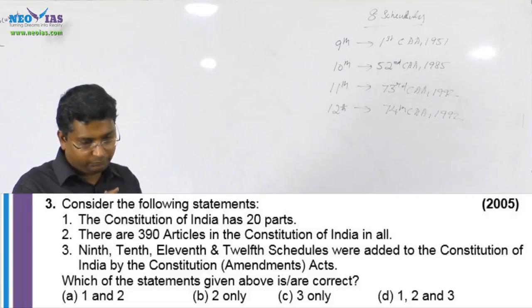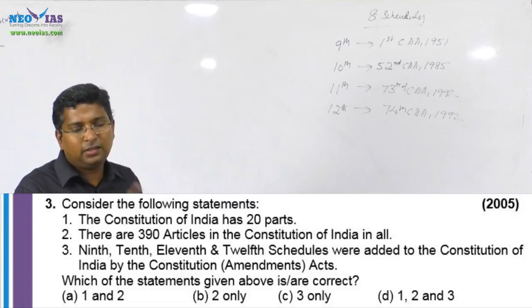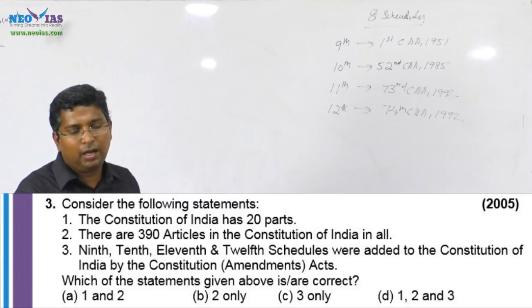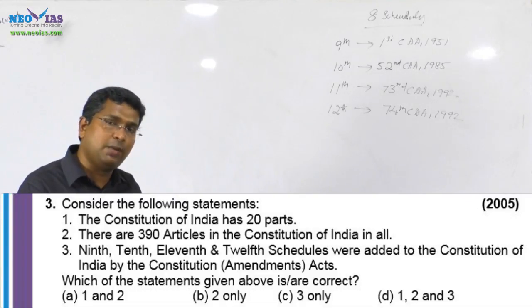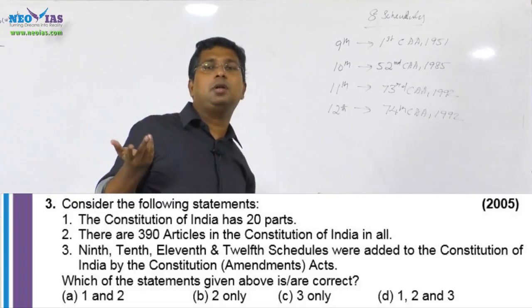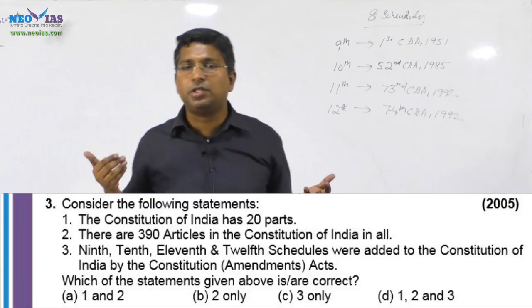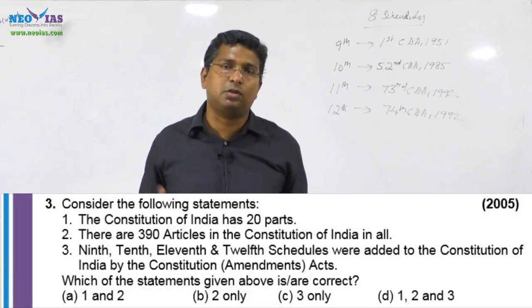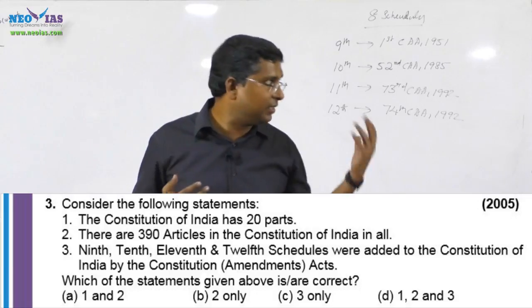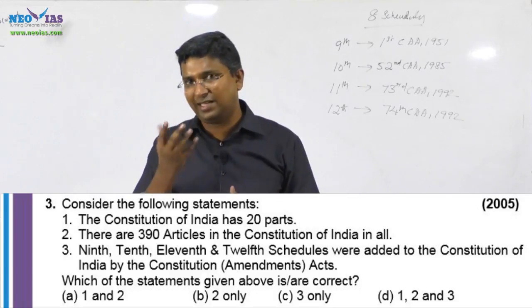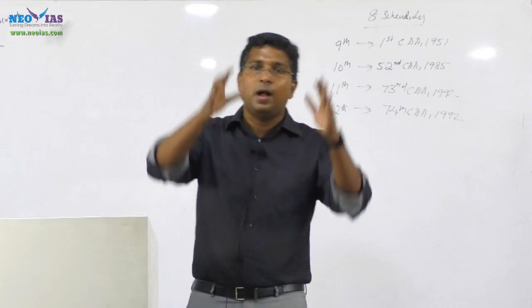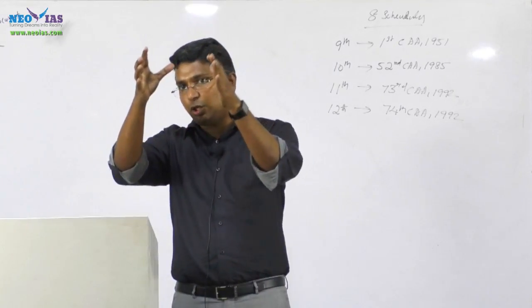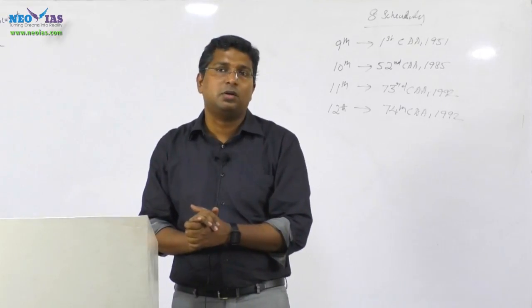Now we see the third statement. The 9th, 10th, 11th and 12th schedules were added to the Constitution of India by Constitutional Amendment Acts. Yes, that is correct, because when the Constitution came into existence, there were only 8 schedules. The 9th, 10th, 11th and 12th schedules were inserted into our Constitution by Constitutional Amendment Acts. We discussed that. So see the pattern of the question, then things will become easy. So this is regarding how our parts and schedules have evolved in relation to our Constitution. Thank you.